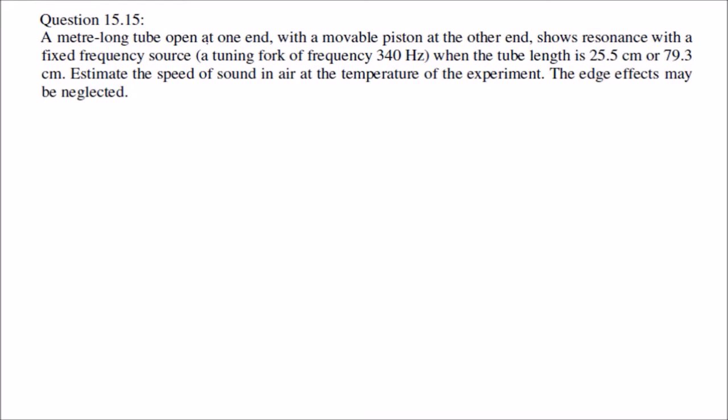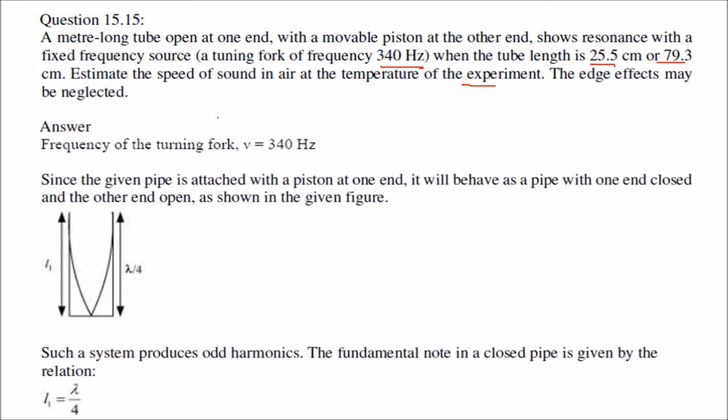A one meter long tube open at one end with a movable piston at the other end shows resonance with a fixed frequency source. The tuning fork has a frequency of this much and the tube length is this much or this much. Estimate the speed of sound in air at the temperature of the experiment. The edge effect may be neglected. How are we going to proceed with this? First, we will write the frequency. This is the frequency of the tuning fork.